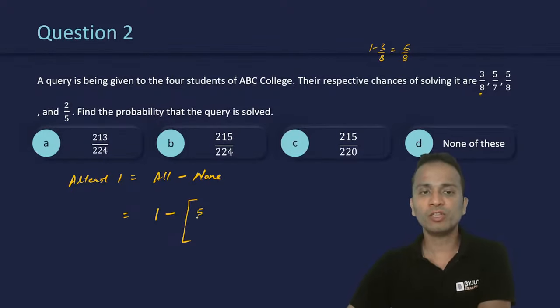So the first student will not solve the query will be 5 by 8 multiplied by the chances that the second student will not solve the query.